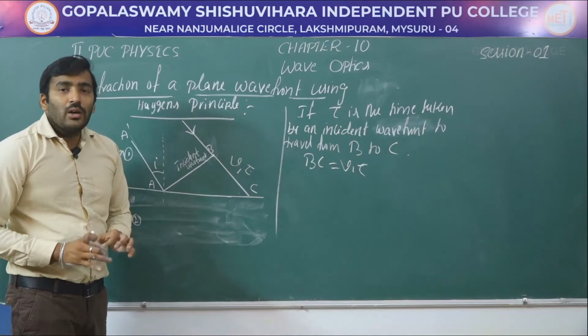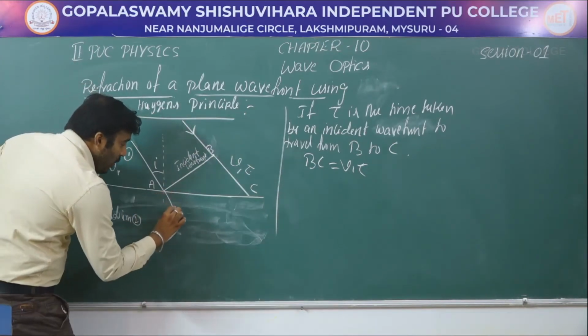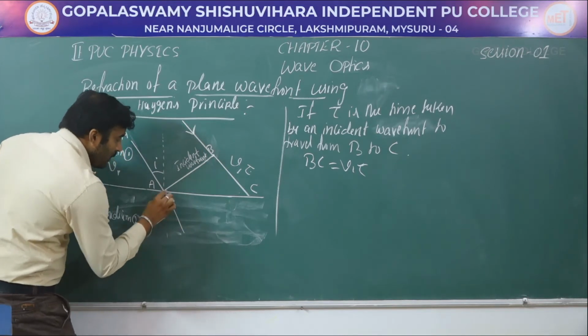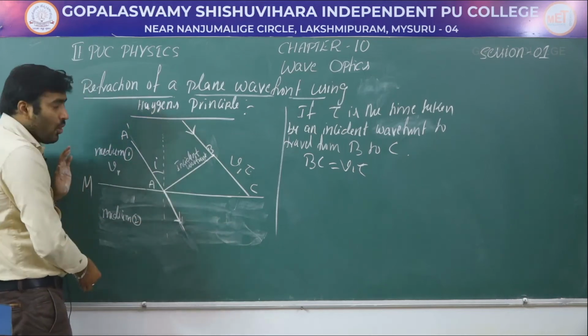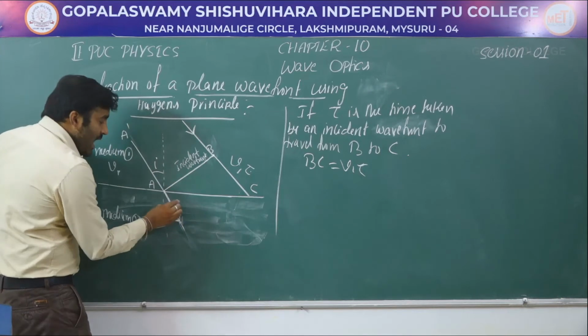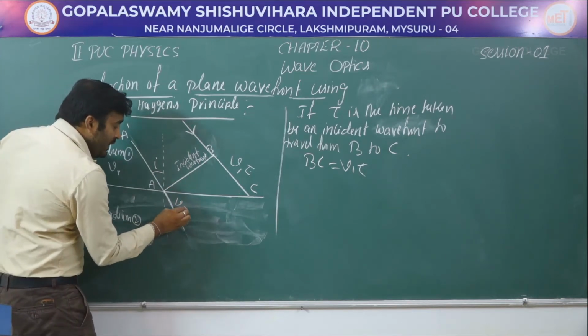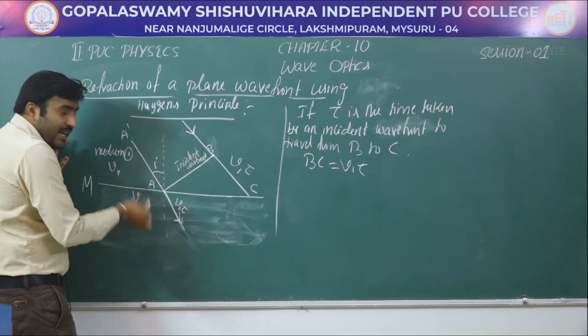Now we need to draw the refracted wavefront. Say the refracted light is going towards the normal. Say this is a refracted ray which is bending towards the normal. Now we have to draw a sphere having a radius of V2 into tau, because V2 is the speed of the wave in the second medium.